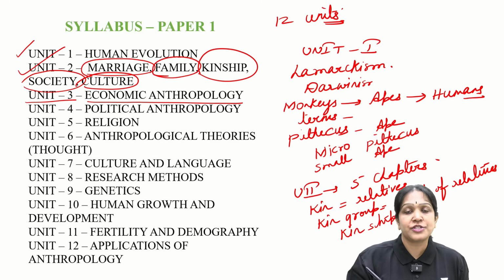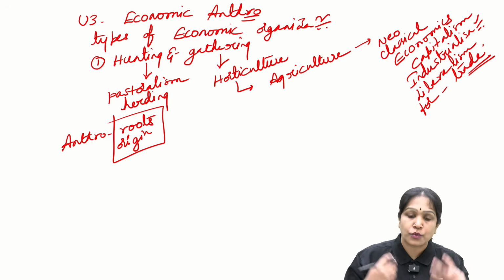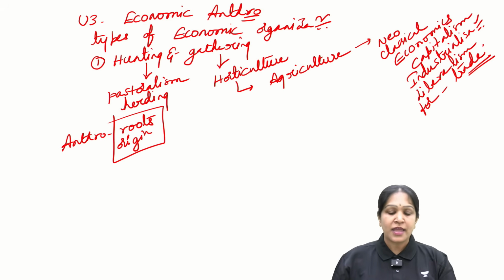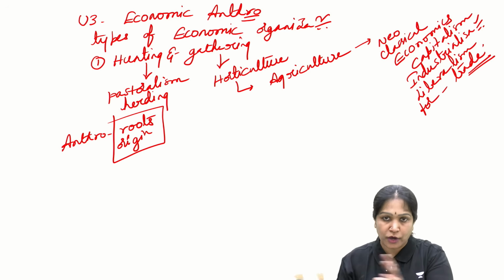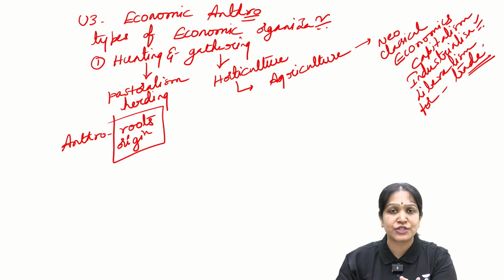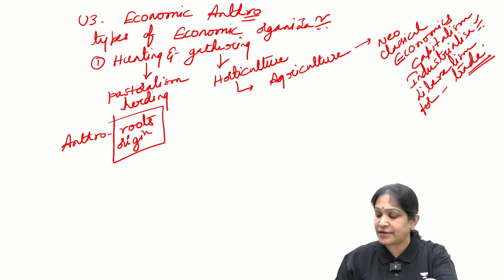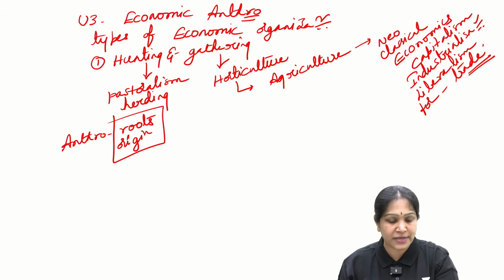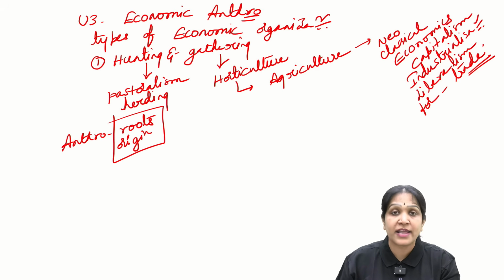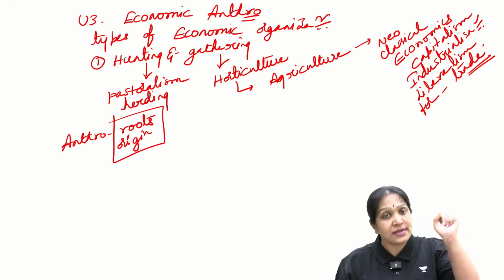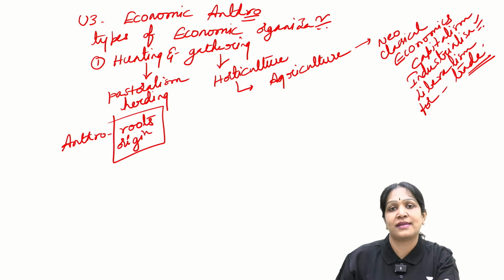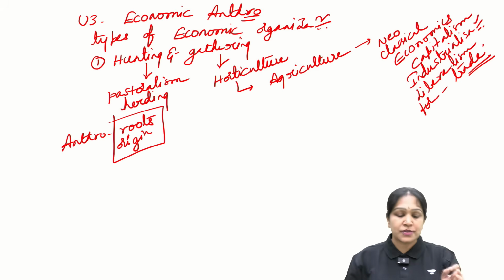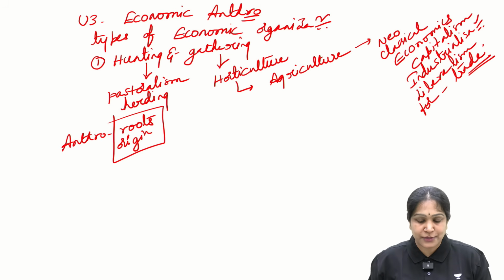Okay, so anthropology is primarily about our roots, our origin, whereas sociology is mostly about current societies. In sociology, you will study the current economics, I mean, more of capitalism, industrialization, the industrial revolution, the fourth industrial revolution, liberalism, or the recent developments in economics. Whereas in anthropology, we will study how economic organization started, how the first man earned resources, from hunting and gathering we will start. So that is the primary difference between anthropology and sociology.